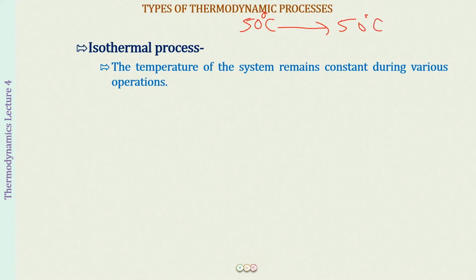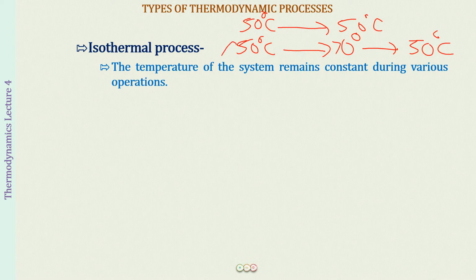And here, very importantly, what you have to remember is that we are starting a process at 50 degrees Celsius. The temperature rises to 70 degrees Celsius. By the end, the final state, again the temperature becomes 50 degrees Celsius. Is this process an isothermal process?